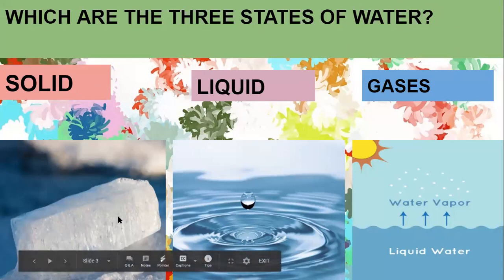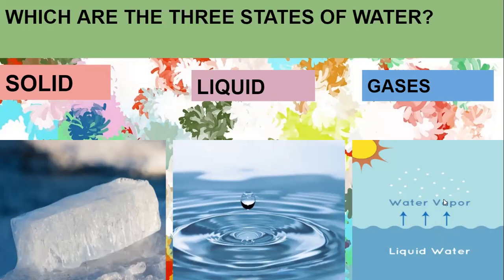When you keep the water in a freezer, it turns solid. So, this is ice. Ice is a solid state of water. Now, when you keep the same ice at room temperature, again, it will convert into water. And this water is in a liquid state. When you boil the water, when the water starts to boil, it converts into steam. That is water vapor. So, which state is this water vapor? Water vapor is in the gaseous state.